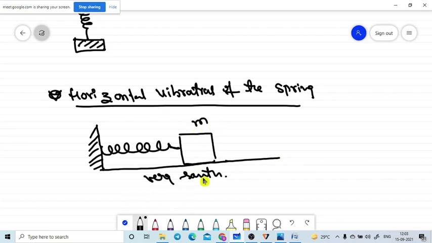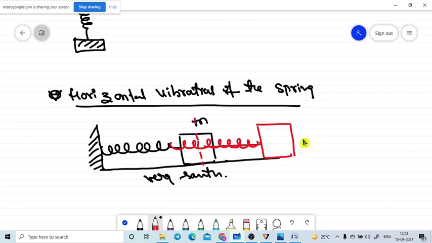Due to an external force, the mass is pulled some distance. Let me take this as the pull distance of the mass. Up to this distance it is pulled, then the spring is extended. This is the extension of the spring due to the pulling force.